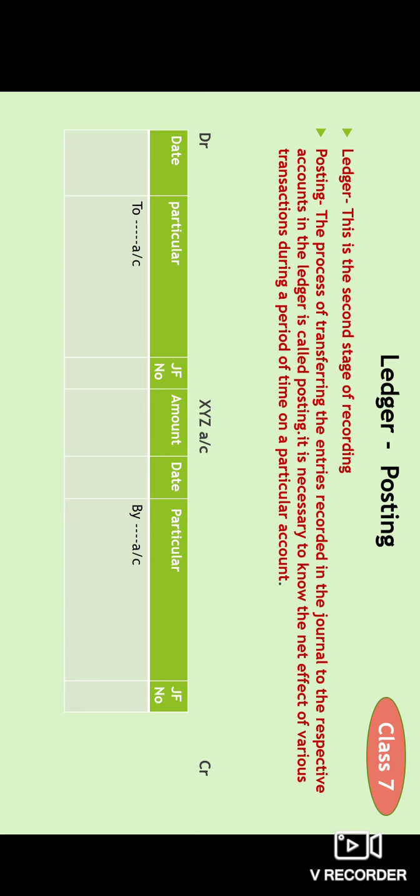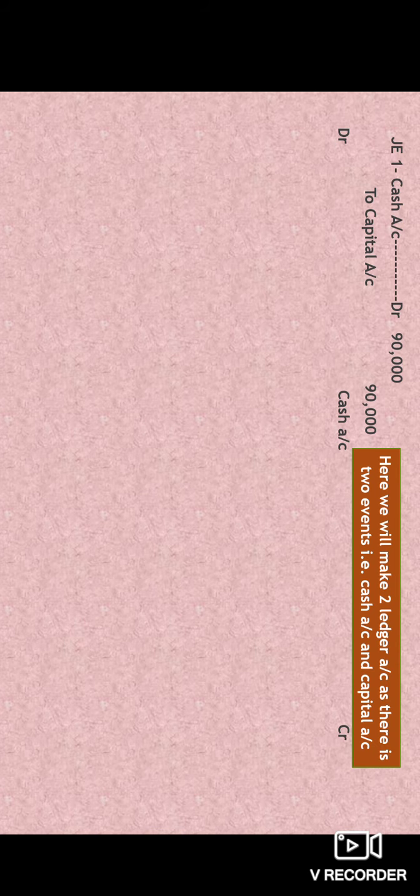And similarly, on the right side we have credit: the date, particular, JF number, amount. On the debit side you will be writing "To account", and on the credit side you will be starting with "By account". Let's have an example: cash account debit to capital account. So the first account you will prepare is the cash account, and the second is the capital account.